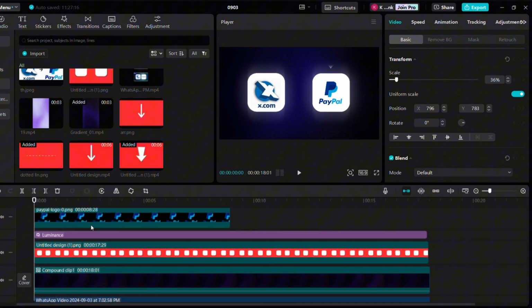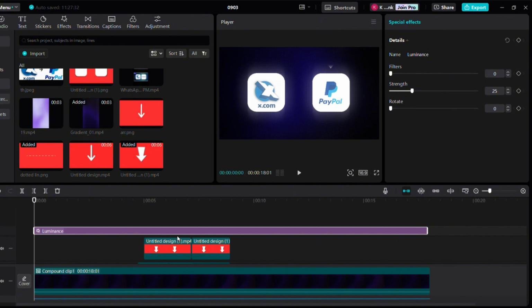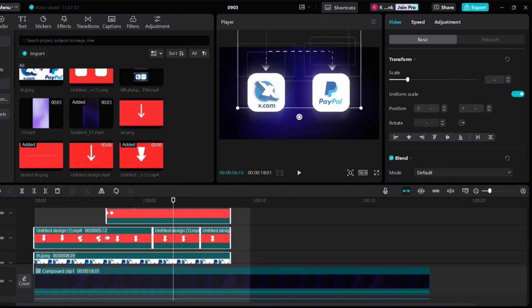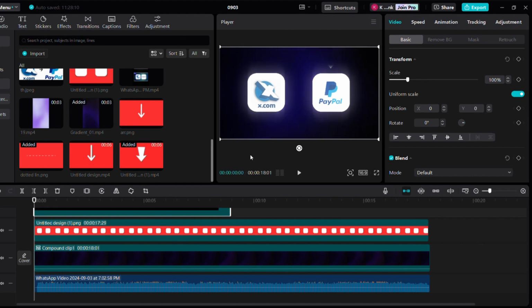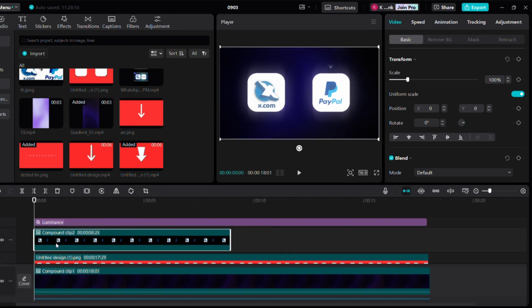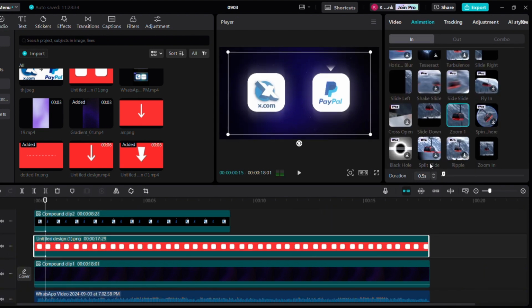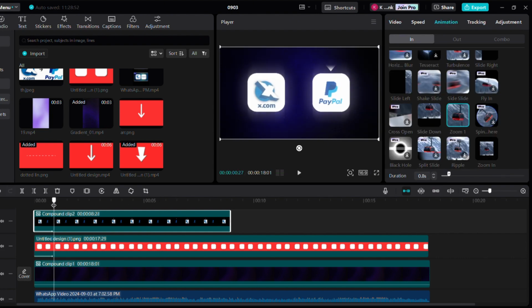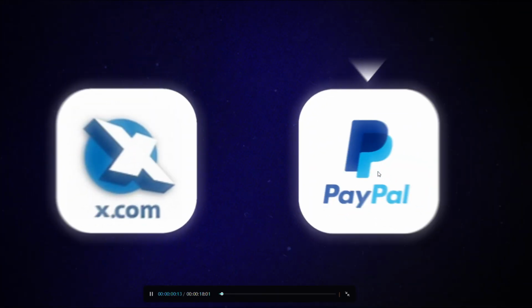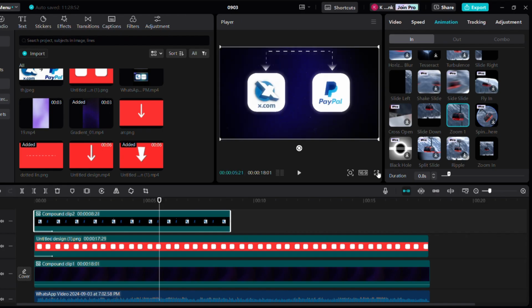Let's see how it looks. Before that, place this effect at the top of all clips. Select all the clips and create a compound clip, but don't select the square clip. Then go to Animation and select Zoom 1 animation for both the clips and increase its duration between 0.7 to 1 second. Let's see how it looks now. This looks perfect. Now let's begin with the second part.